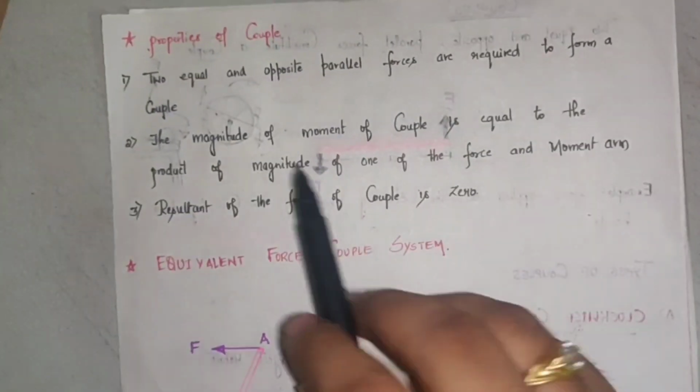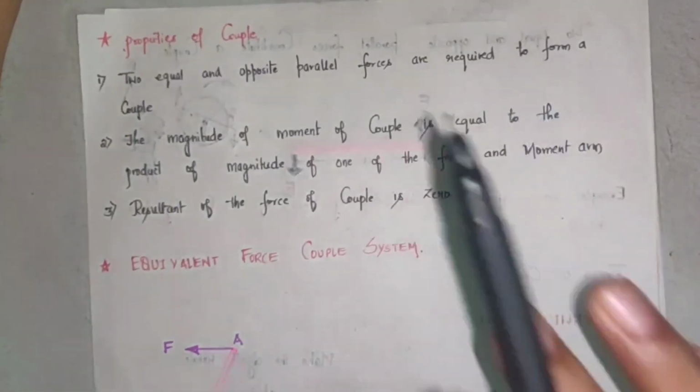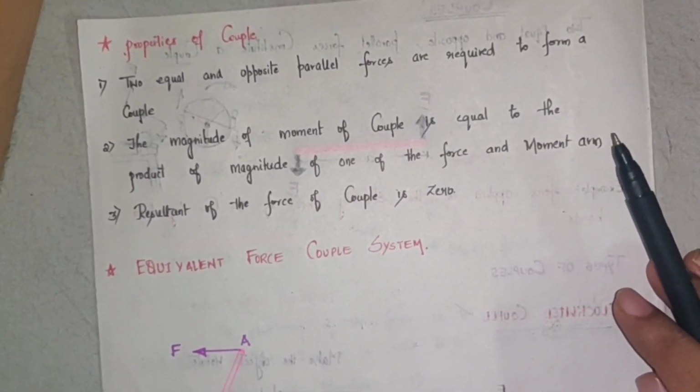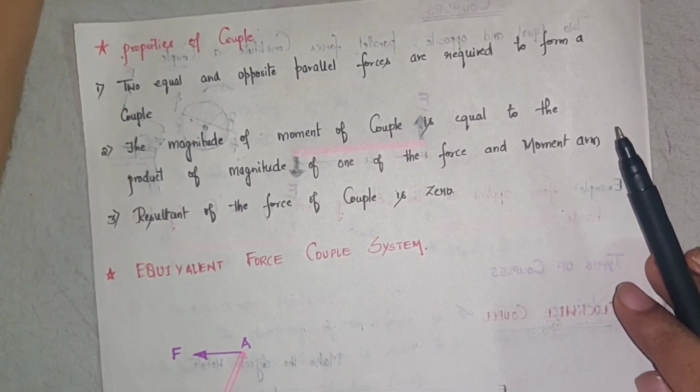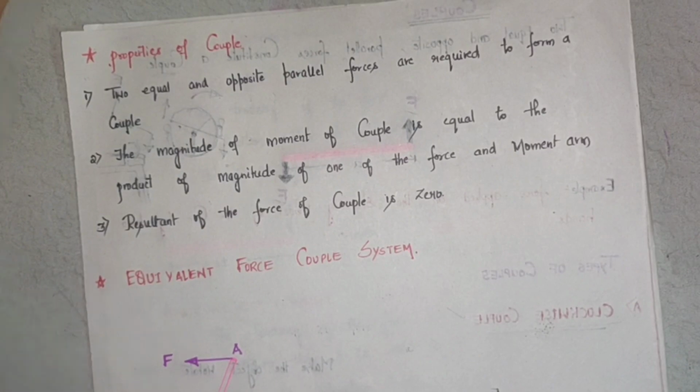So the first property is that two equal and opposite parallel forces are required to form a couple. Right, the first property or characteristic of a couple is what? Two equal and opposite parallel forces are required to form a couple. The second characteristic is